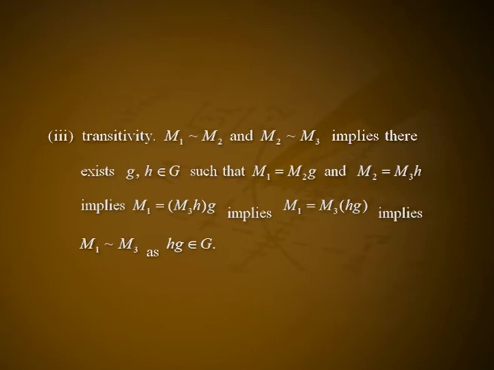3. Transitivity. M1 related to M2 and M2 related to M3 implies there exists g and h belongs to G such that M1 is equal to M2g and M2 is equal to M3h, implies M1 is equal to M3h into g, implies M1 is equal to M3 into hg, implies M1 related to M3 as hg belongs to G. Claim. There is at least one equivalence class of elements in the collection M such that the number of elements in this class is not a multiple of p raised to r plus 1.